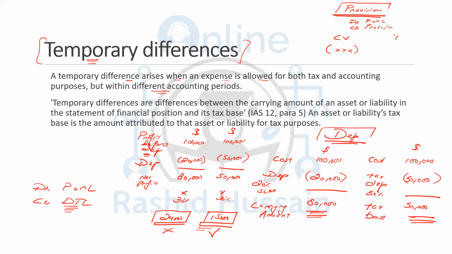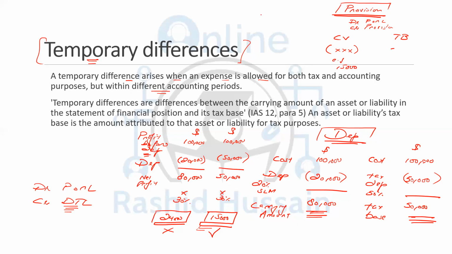And the tax base would be nil because the taxation authority does not accept it unless and until this expense has been paid. So this is an outflow which is probable, but it is not yet paid. The taxation authority does not accept it. Let's assume the figure is, for example, 15,000. So you have recorded this thing as a liability, as an expense, but the taxation authority is not accepting any amount related to that.